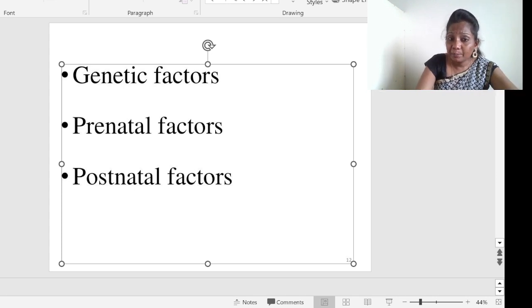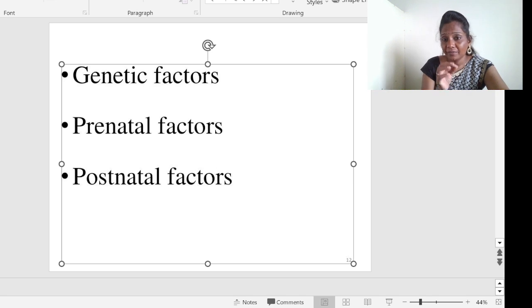Okay, and prenatal or antenatal factors. I strongly believe that antenatal factors will influence the growth and development of an individual. If the mother is taking healthy food, the baby is born with 4 kgs of weight. I have literally seen this with some of my friends' kids.